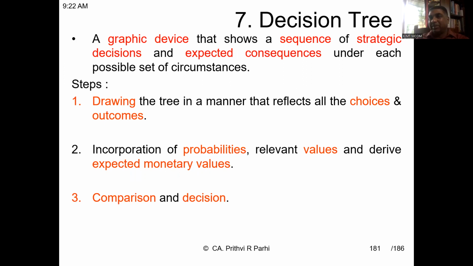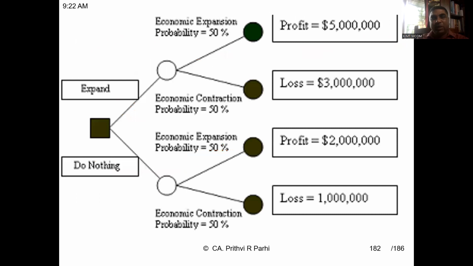That means the main activity and its branches are drawn. Each choice, that is each decision, is treated as a different branch, and probabilities are attached to each decision. Then finally, cash flows are computed on the basis of these probabilities. It will be better if you look at this picture. Let us say here some decision has to be taken, with two options: either to expand or not to expand.